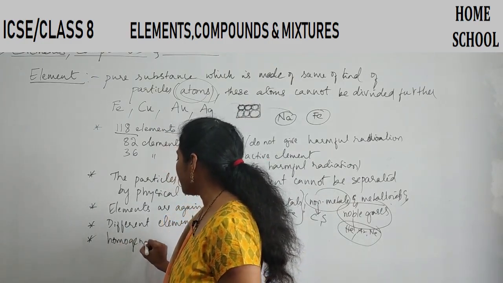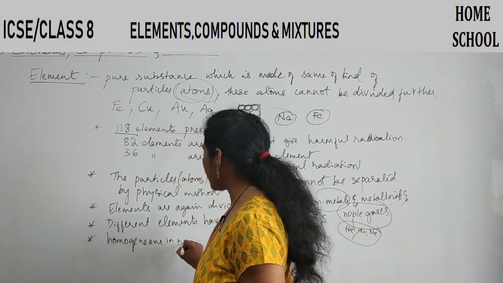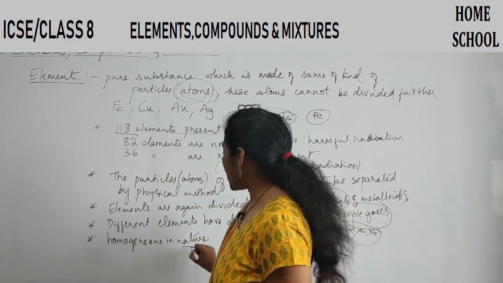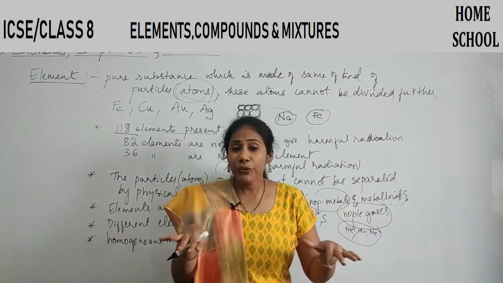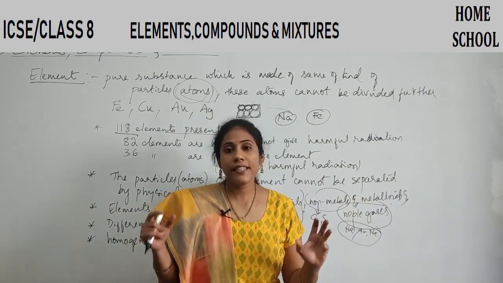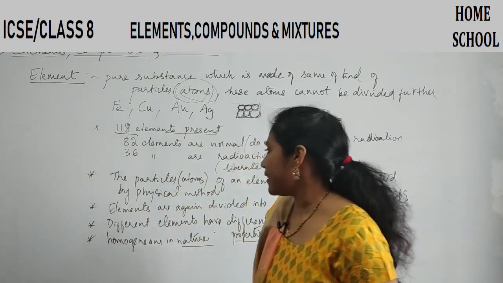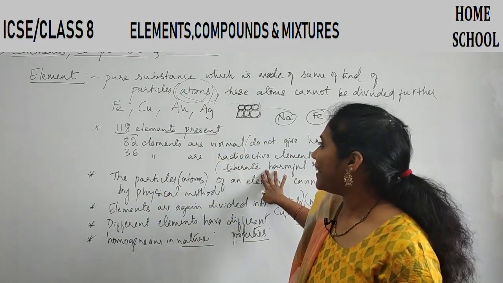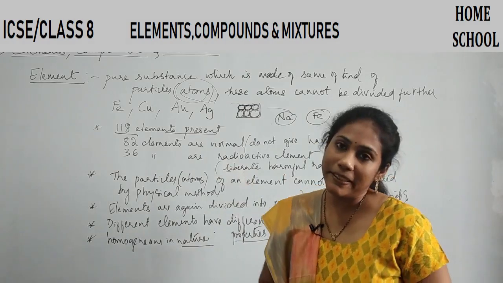And a very important point is, elements are homogeneous in nature. We know this point, right? Homogeneous in nature. That means the particles present in the element are uniformly spread all over. So this is the meaning of this sentence. So these are the characteristics of an element.